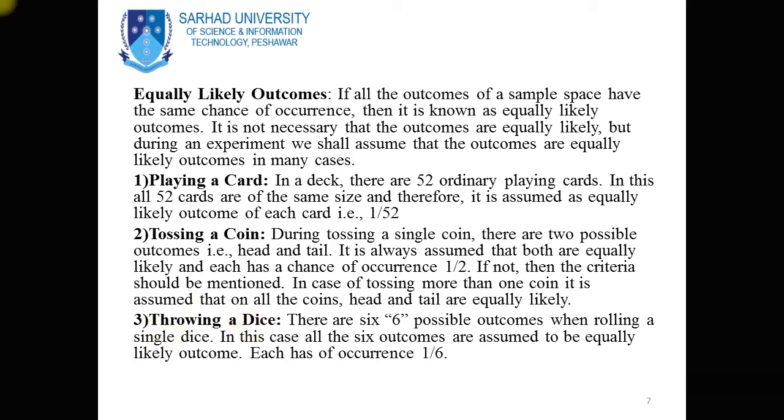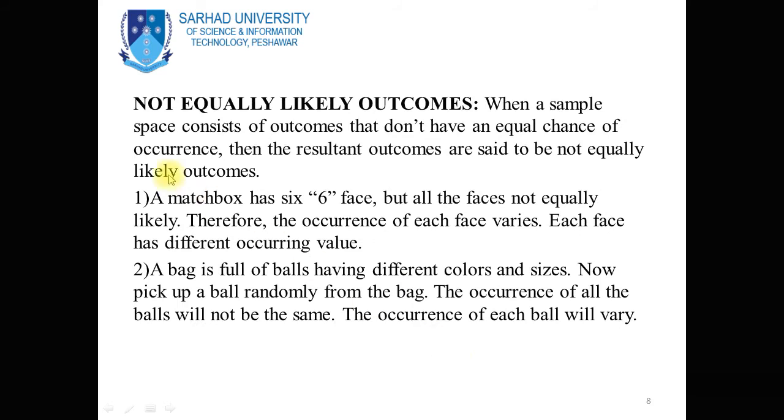When we throw a dice, there are 6 possible outcomes when rolling a single dice. In this case, all the 6 outcomes are assumed to be equally likely outcomes. Each has a probability of occurrence of 1 over 6. Now, not equally likely outcomes. When a sample space consists of outcomes that do not have an equal chance of occurrence, then the resulting outcomes are said to be not equally likely outcomes.